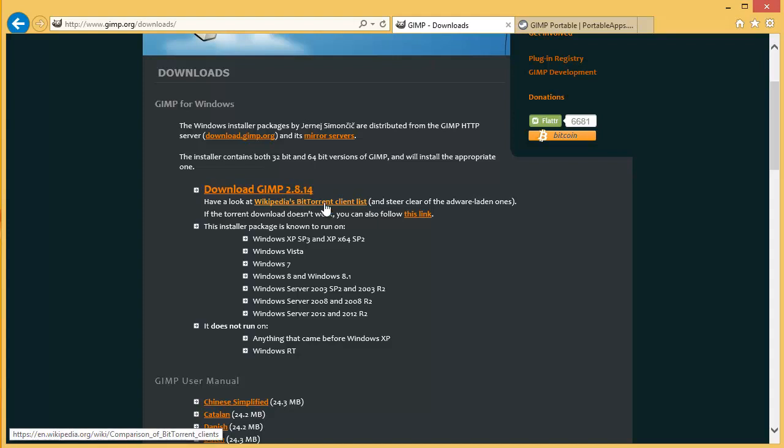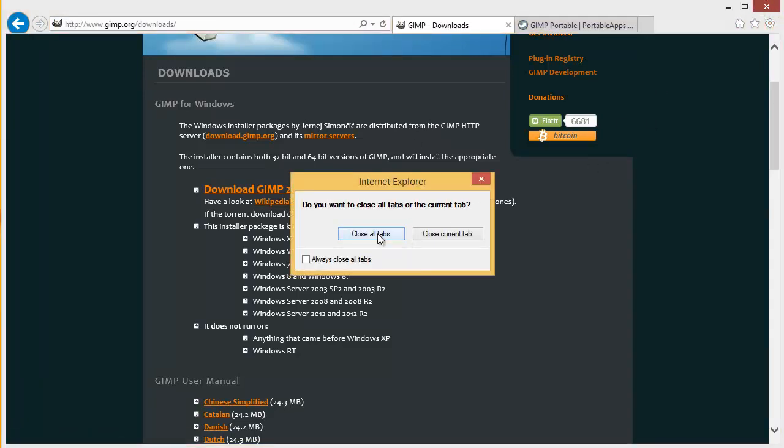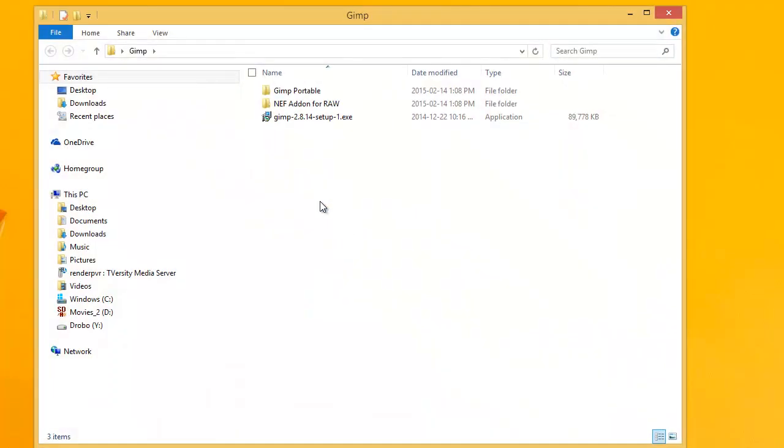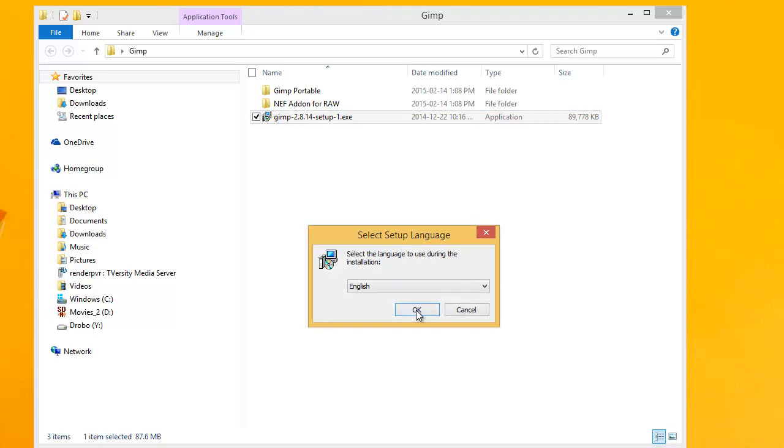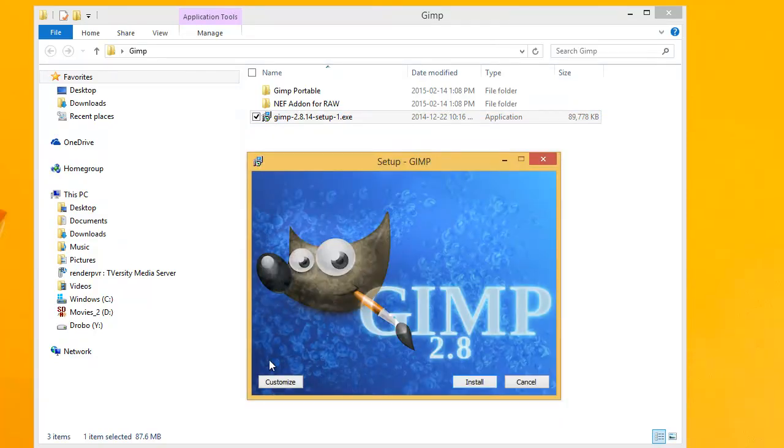So now that we've got it all downloaded, we can close that out. You'll open up where you saved it. In this case, it's sitting right here for the full version. You'll double click on it. Now, you can either install, which is a direct install onto your C drive with no options, or you can customize.